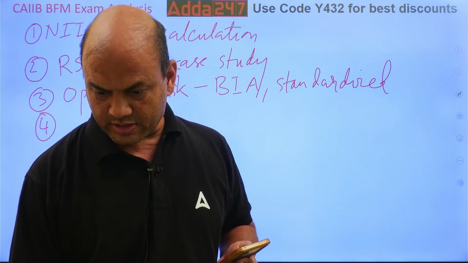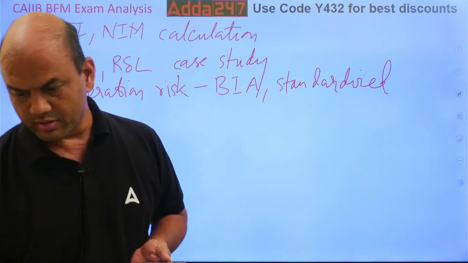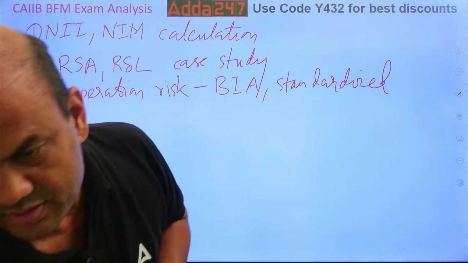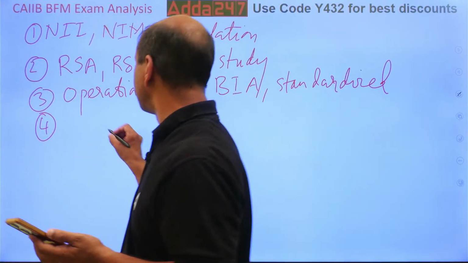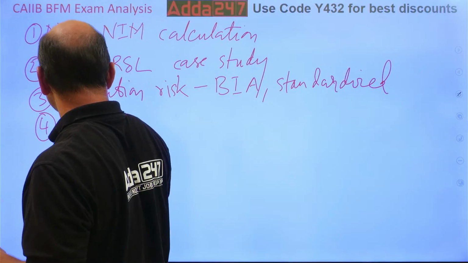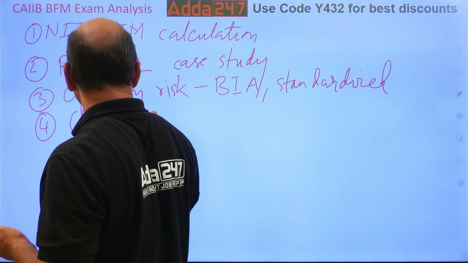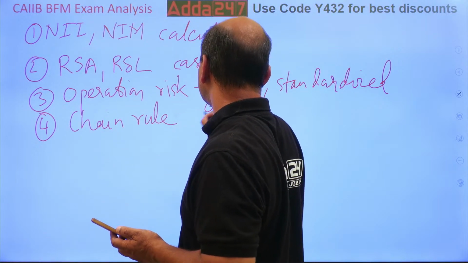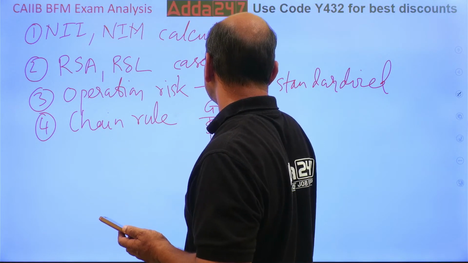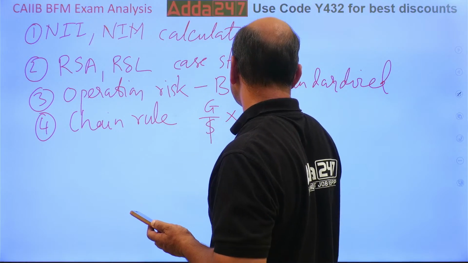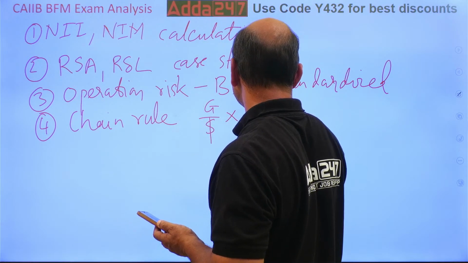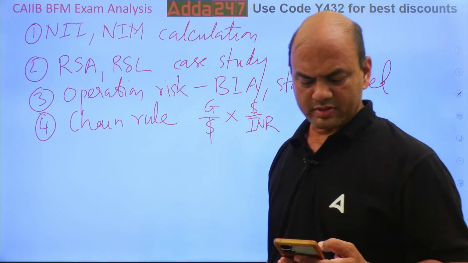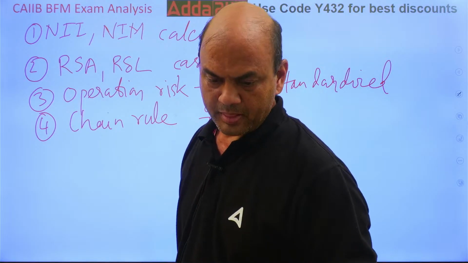One question was there on chain rule. One paper had this chain rule. That was asked. Means GBP to dollar into dollar to INR. Chain rule was asked. So numerical was easy, it seems.